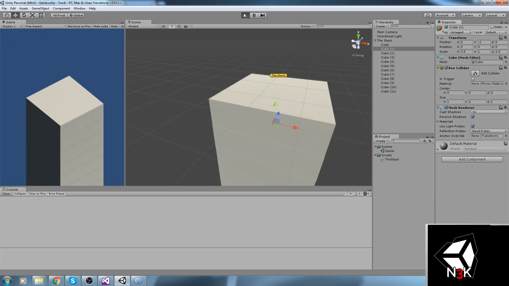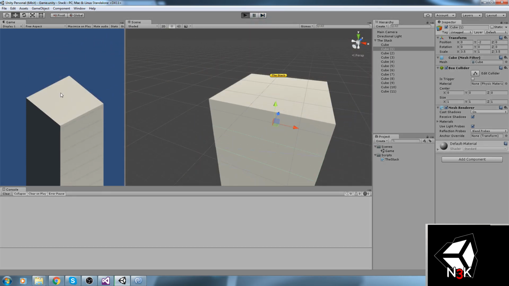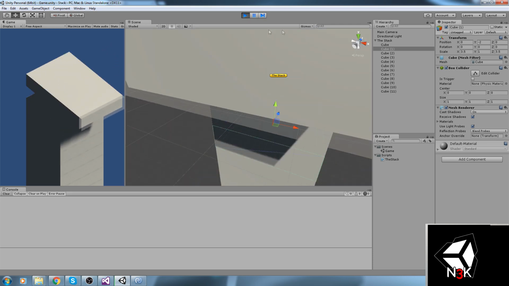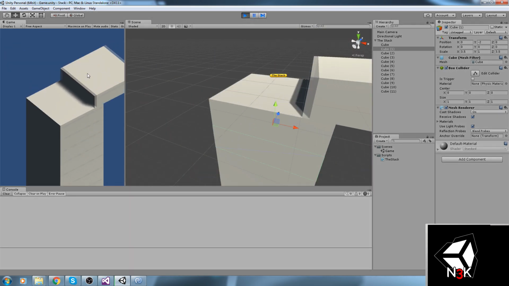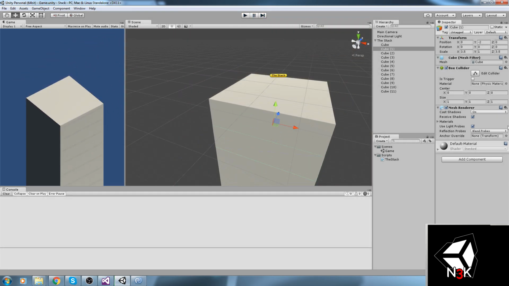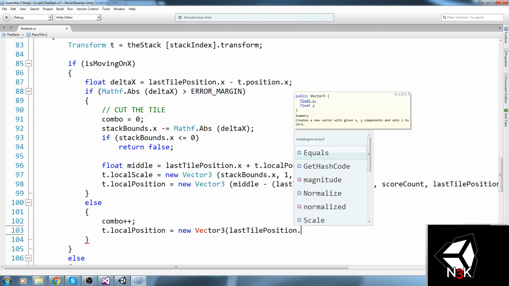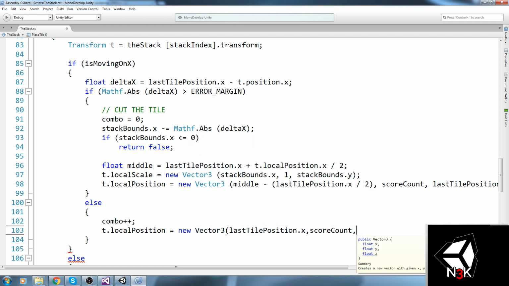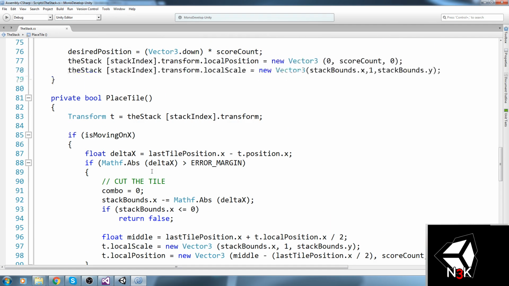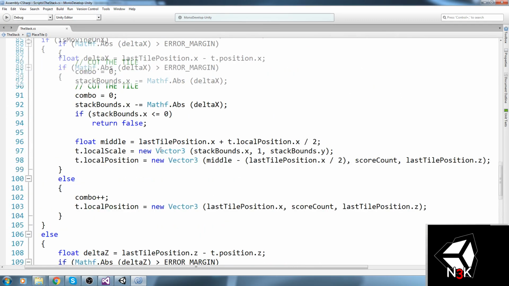Now, what about whenever we have a certain amount of combo, we actually grow in size? We could be doing that right now, and wait, what was that? That's actually really bad. Okay, so if we get a perfect on the first one, we actually get this glitch. Oh, so we can't really allow that. Because the score is not incremented before that. So we're gonna say it is equal to a new vector 3, last position dot x, score count, and then last tile position dot z. That's gonna work a little bit better, I believe. So let's put it down here as well. Okay, and then we should be good to go.